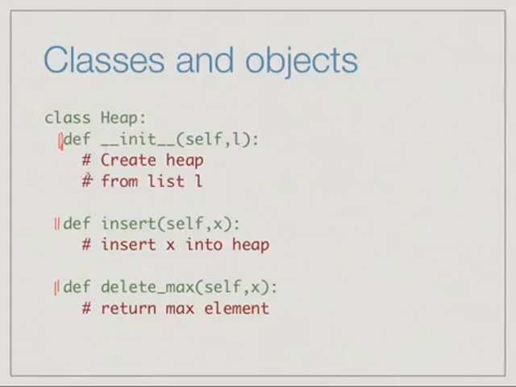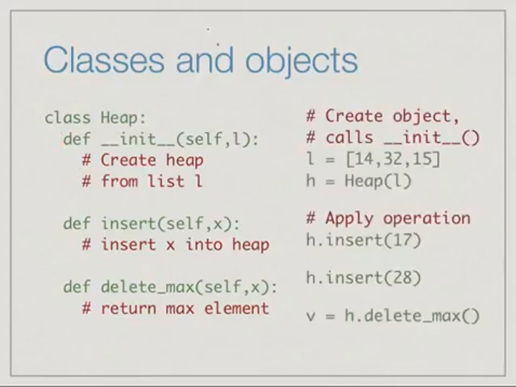So just to get a little bit of an idea about how this would work: when we create an object of type heap, we call it like a function. So we say h is equal to heap L. This implicitly says, give me an instance of the class heap with the initial value L passed to it. Now this calls the function init, which is why it's called init.